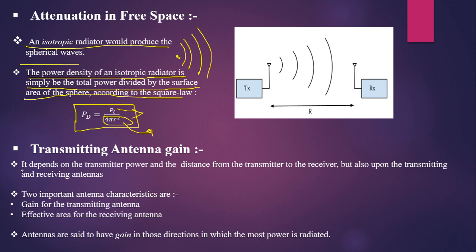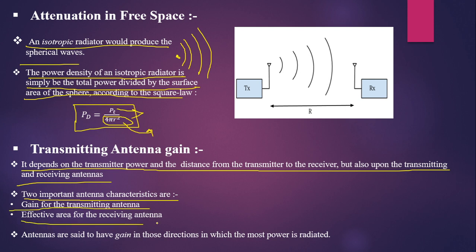Now, transmitting antenna gain. It depends on the transmitter power and the distance from the transmitter to the receiver, but also upon the transmitting and receiving antennas. The two important antenna characteristics are gain for the transmitting antenna and effective area for the receiving antenna. So basically, antennas are said to have gain in those directions in which most of the power is radiated.